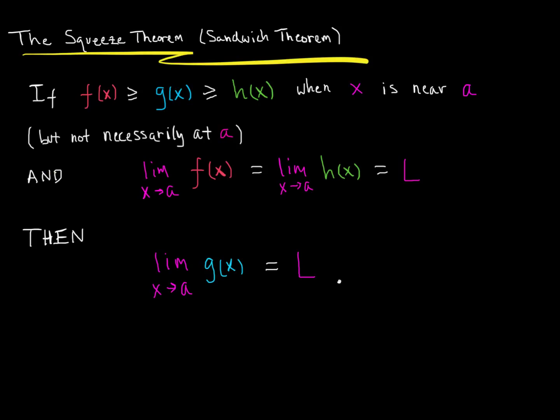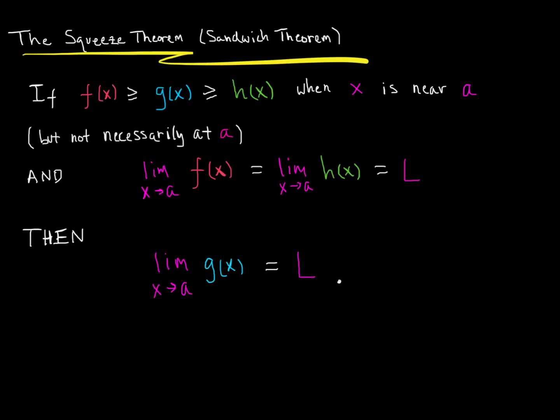And we know that the limit as x approaches this value a of f of x is equal to the limit as x approaches a of h of x, meaning they're equal to the same thing, we'll call it L. Then what we know is the limit as x approaches a of g of x is equal to that same value L.